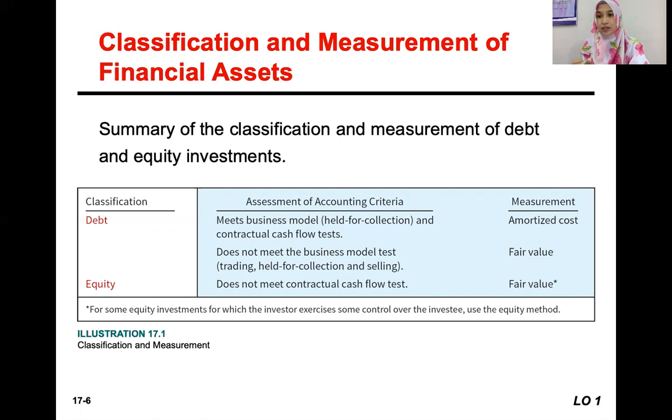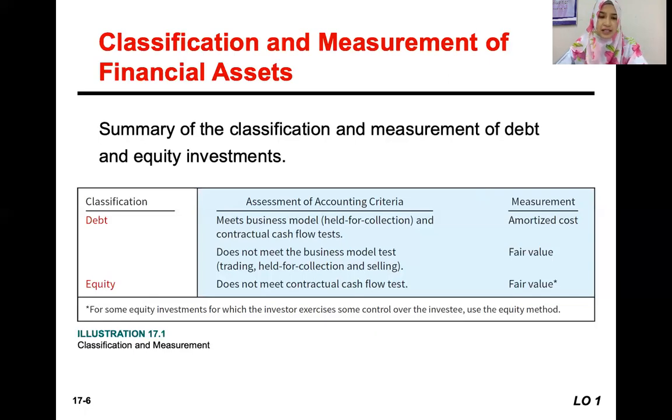So the bond, after we buy it, we will hold it until the maturity period to later collect our fund in that bond. Yeah? So that is held for collection. And the contractual cash flow test also gives us the assurance that we would receive certain cash flow payments throughout the period, until maturity. So in that context, that debt investment will be measured based on amortized cost.